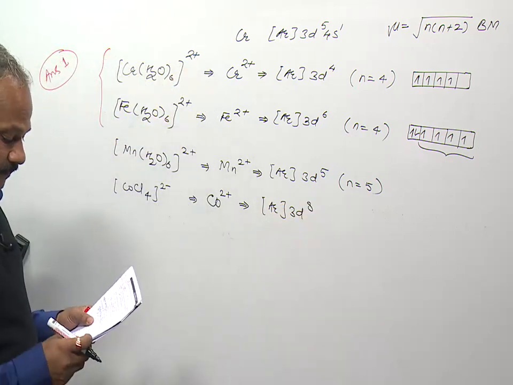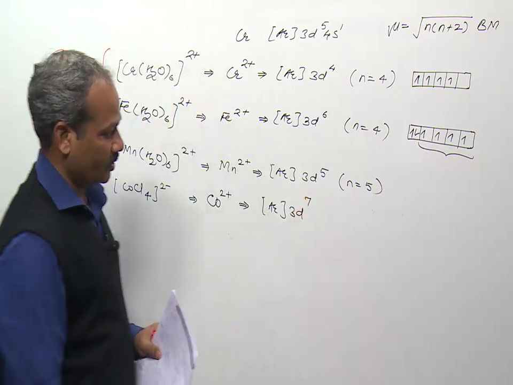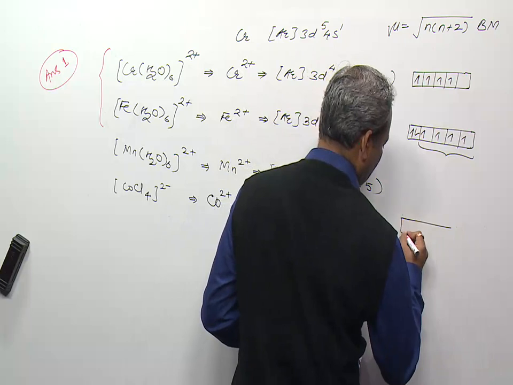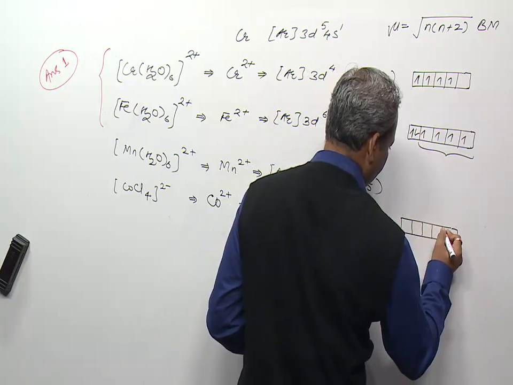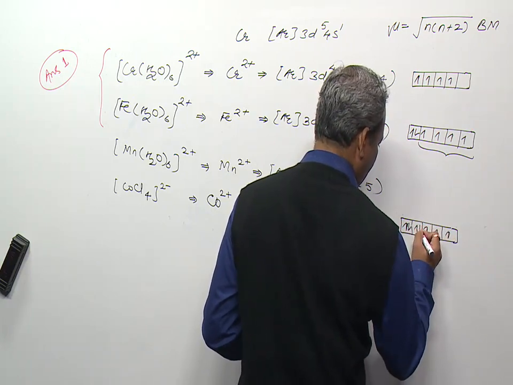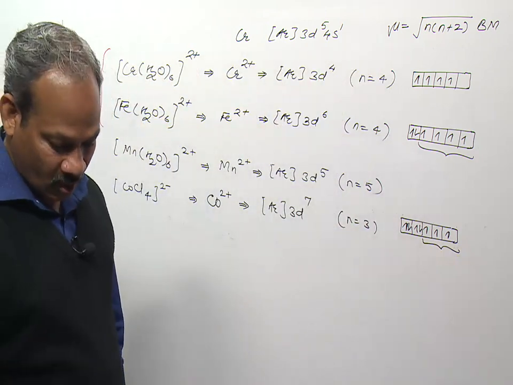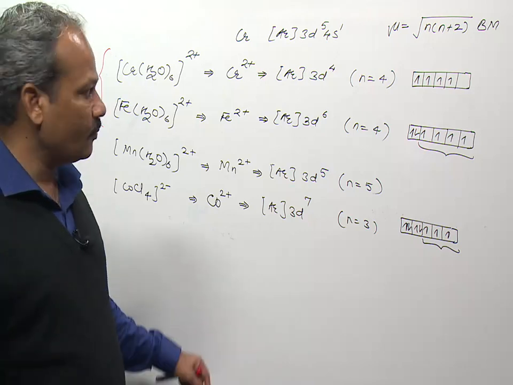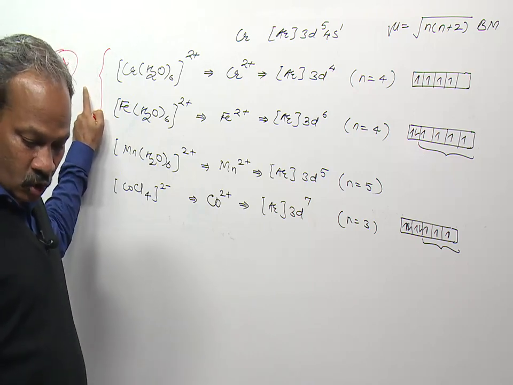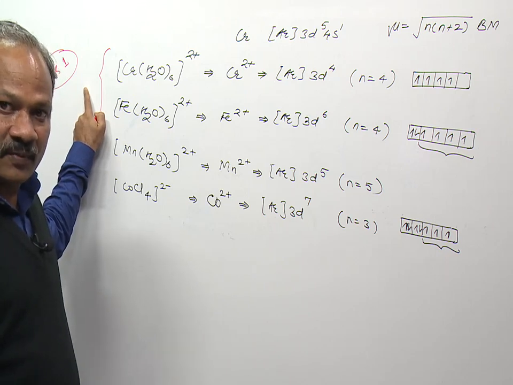So its electronic configuration is Ar 3d7 4s2, cobalt is 3d7, 4s2. So 3d7, here n will be, I think, 3, because of these 7 electrons, 1, 2, 3, 4, 5, 6 and 7, there are 3 unpaired electrons. So in option A, both the complexes contain same number of unpaired electrons in the center of coordination. So its spin only magnetic moment will be same. In option 2, one will have 5 unpaired electrons and other one has 4 unpaired electrons. So spin only magnetic moment will not be same.